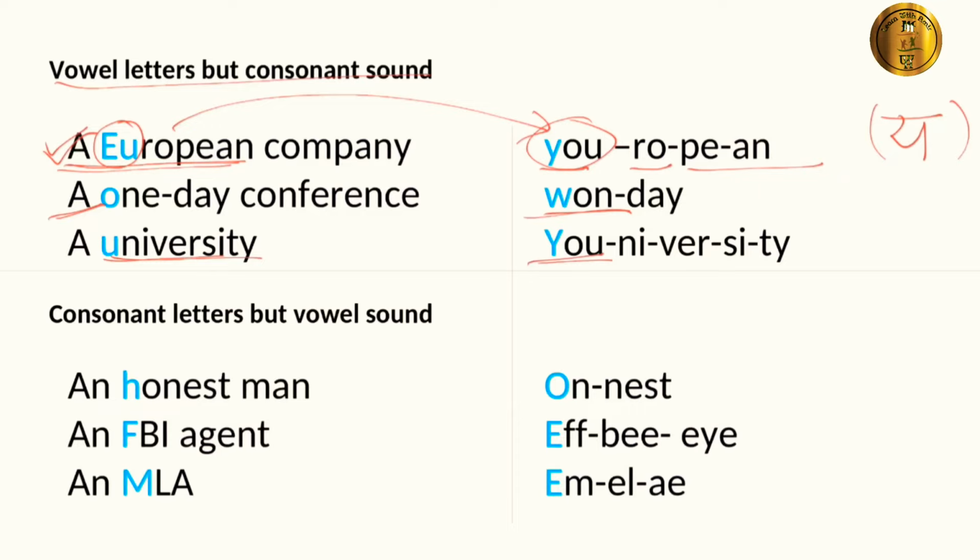There are few words that start with a consonant letter but have a vowel sound, like an honest man. Honest man starts with o sound. An FBI agent, when we say F, it starts with a vowel sound. And an MLA, the letter M starts with a vowel sound.